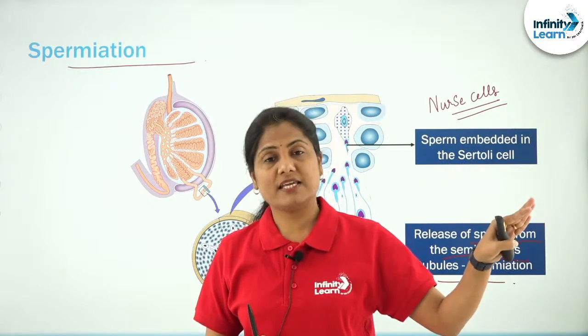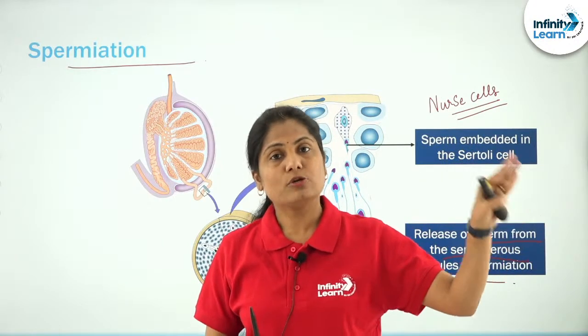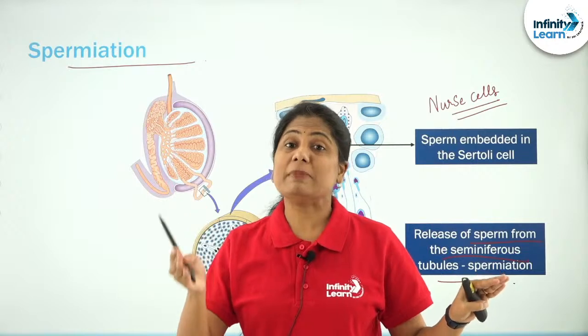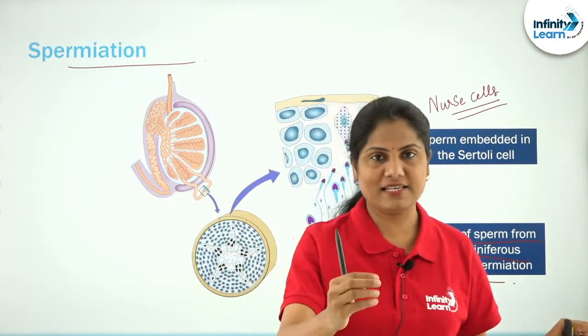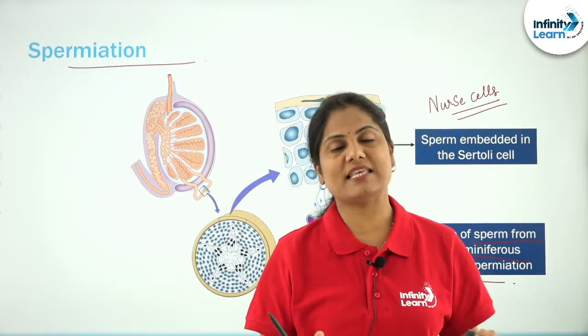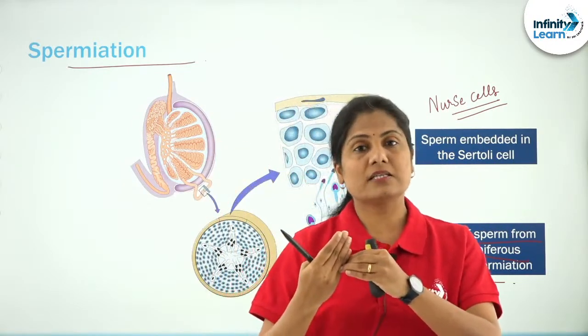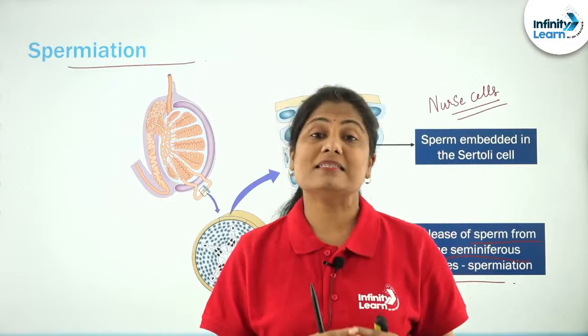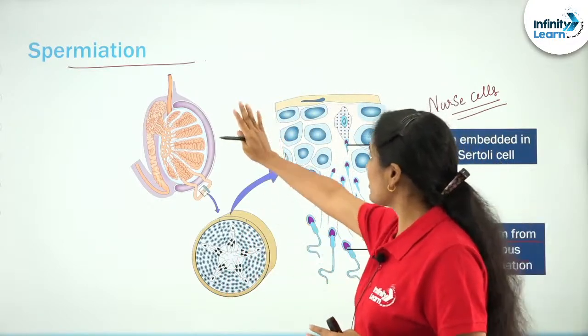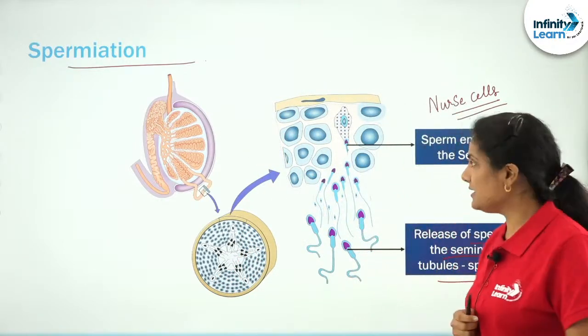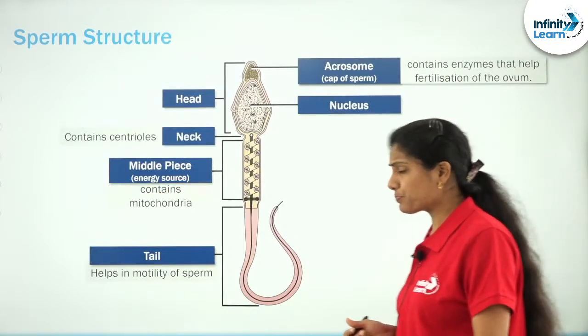Spermiogenesis is differentiation from spermatid to spermatozoa. Spermiation is their release from the head of the Sertoli cell, or the head of the spermatozoa releases from the Sertoli cell or from the seminiferous tubules. It is what is referred to as the spermiation process, right?